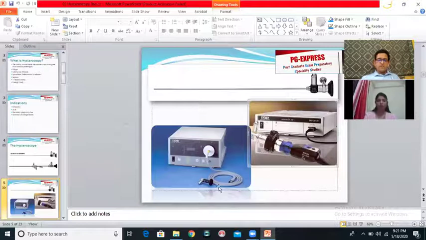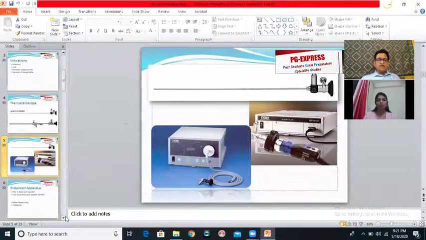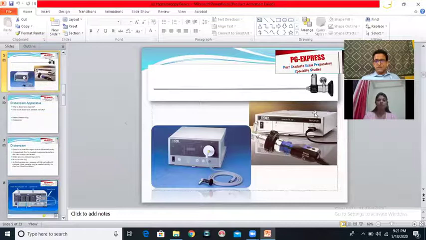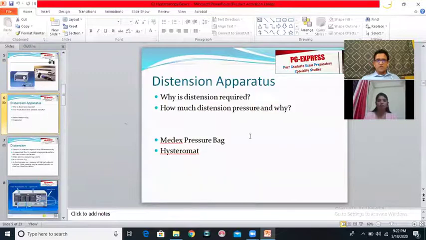There are a lot of technicalities involved in what are the types of cameras, what are their advantages, what are their disadvantages. You really don't need to know any of that because it frankly does not concern you even the slightest bit in the exams. Interested students, we will take maybe another session, but for exam point of view, I would sincerely suggest not to go and learn something which is going to crowd your mind. There are many other things to learn which are more important, particularly in mainstream OBGY than endoscopy.